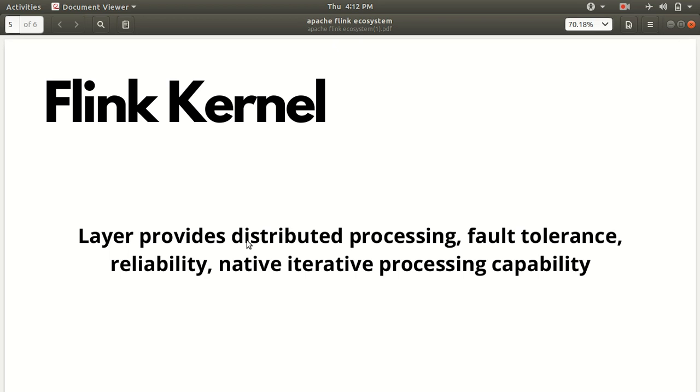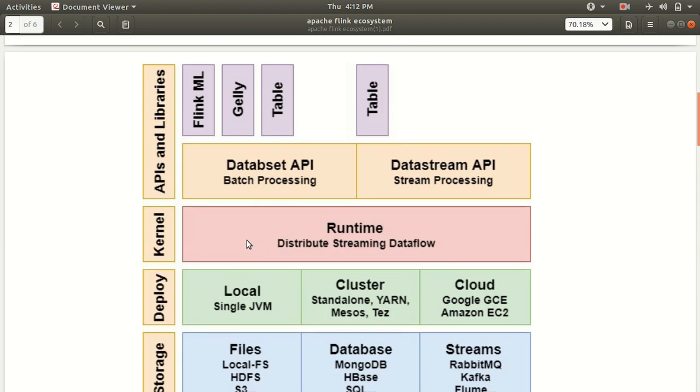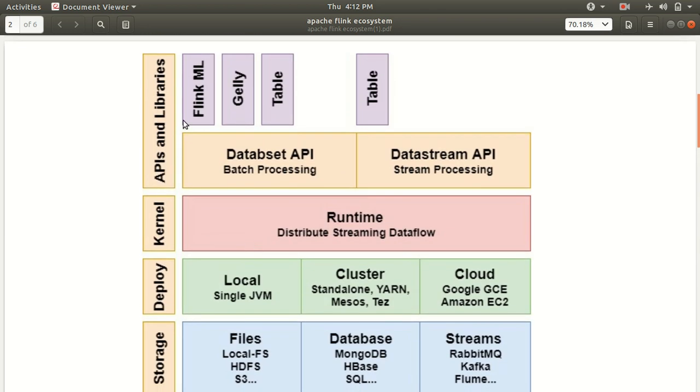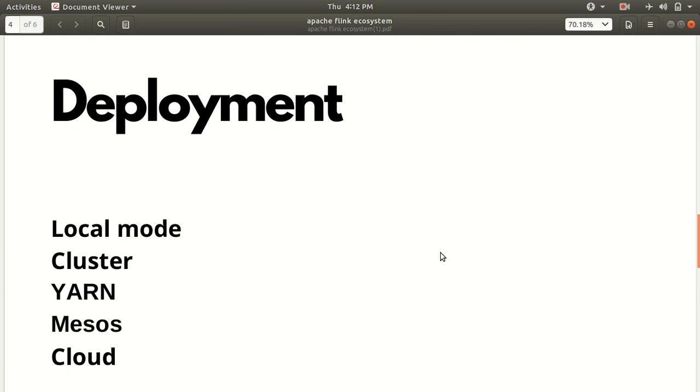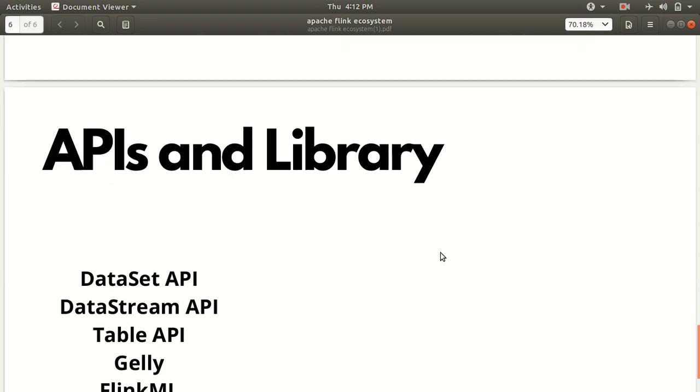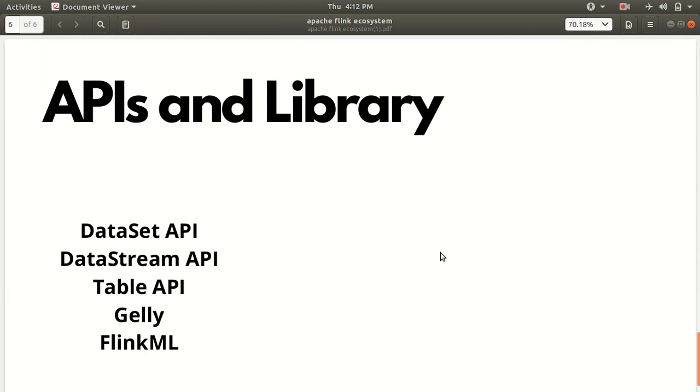The next layer that we have in the ecosystem, which we have defined in this diagram, is APIs and libraries. Like I've mentioned in the previous video also, we have different APIs with which we need to work. The Flink APIs and libraries provide diverse capability to Flink, as listed below. You can see here that we have listed some of the APIs or libraries. Let me talk about it step by step.